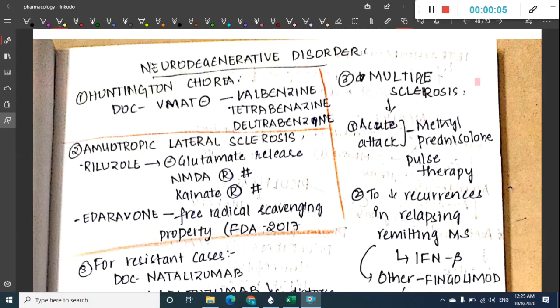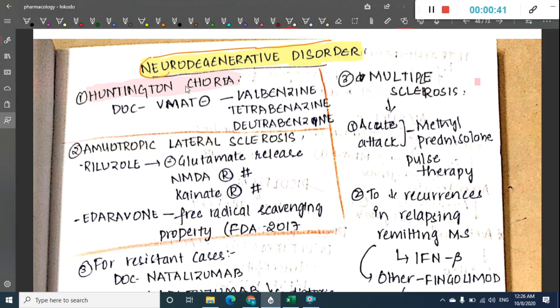In this chapter, let us learn about pharmacology. In pharmacology, let us learn about neurodegenerative disorders. The first neurodegenerative disorder which I would like to deal with here is Huntington's chorea. Huntington's chorea mainly occurs due to the degeneration of the caudate nucleus. So the first disorder is Huntington's chorea.